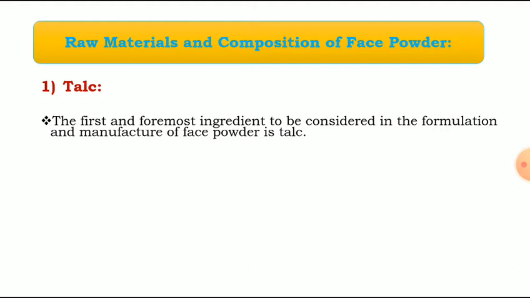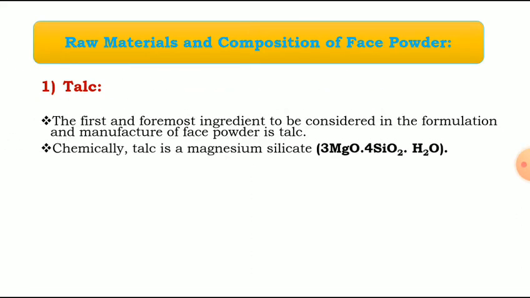The first and foremost ingredient to be considered in the formulation and manufacture of face powder is talc. The chemical formula of talc is magnesium silicate, 3MgO.4SiO2.H2O.